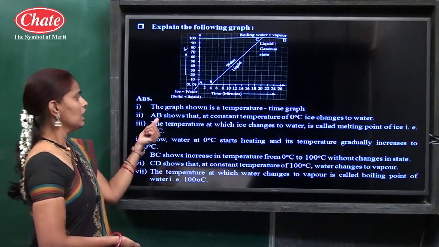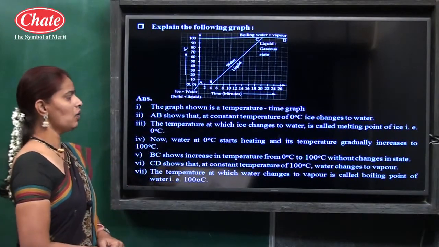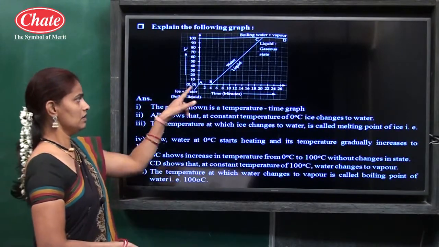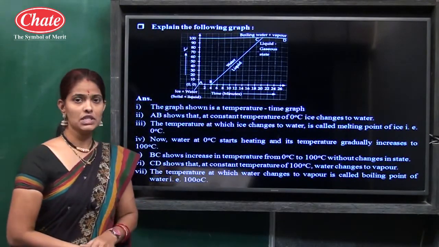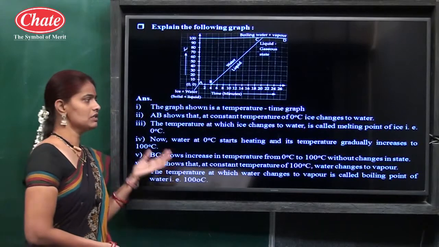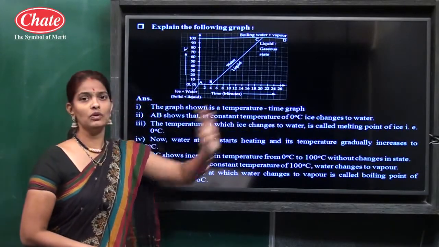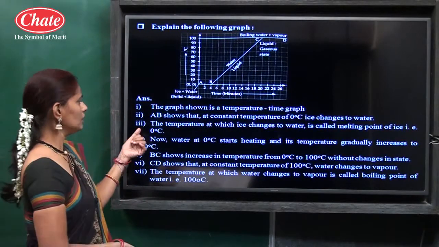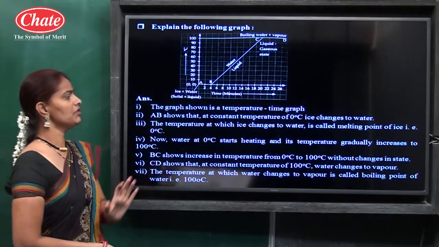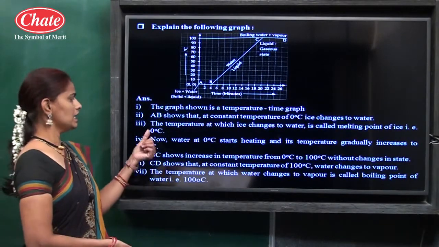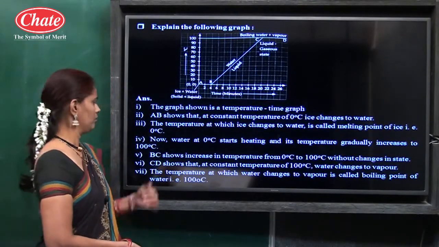See, AB shows that at a constant temperature of 0 degrees Celsius, ice changes to water. Here the AB line shows a constant temperature at which all ice gets converted into water. Third, the temperature at which ice changes to water is called the melting point of ice, that is 0 degrees Celsius.